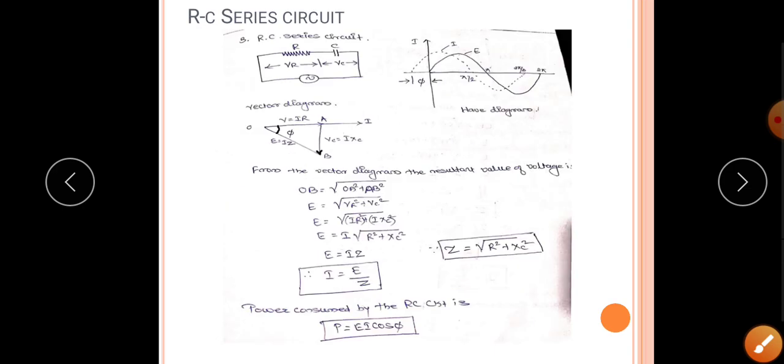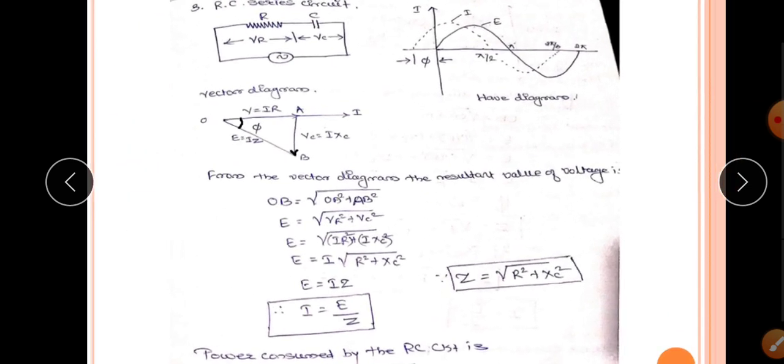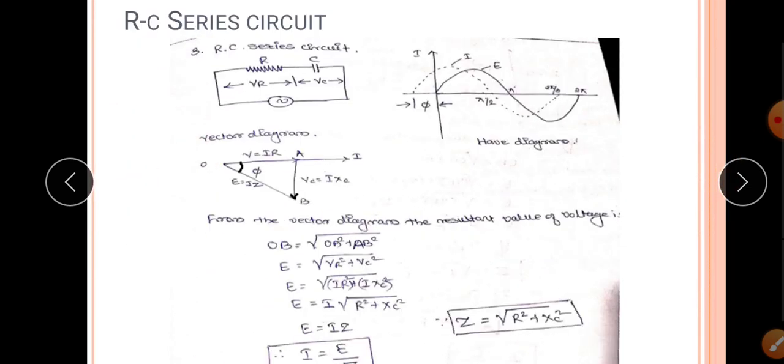Next, the RC series circuit. Consider a circuit diagram in which a resistance R is connected in series with a capacitor C across a voltage E supply. Let VR be the voltage drop across the resistance R, and VC the voltage drop across the capacitance C. So VR is equal to I into R, whereas VC is equal to I into XC.